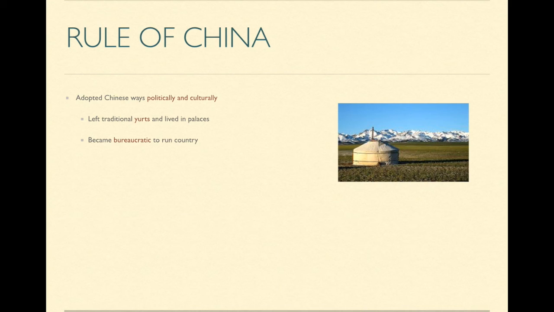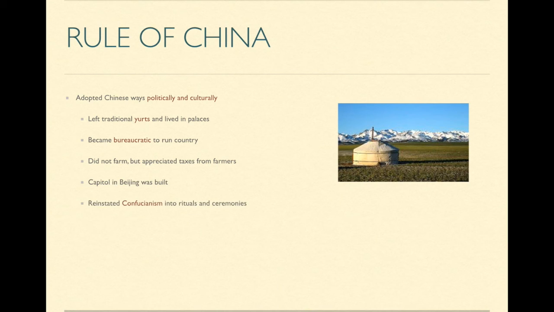They became more bureaucratic to run the country. They employed a lot of different bureaucrats from all over the world. Although they did not farm because they saw farming as beneath them, they still appreciated the tax from the farmers. A capital in Beijing was built.